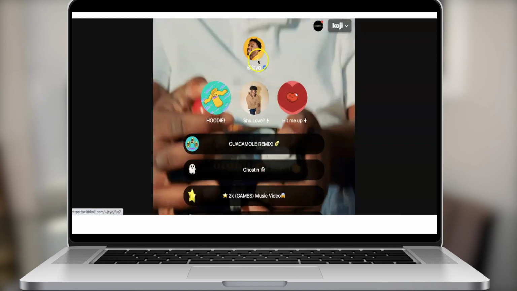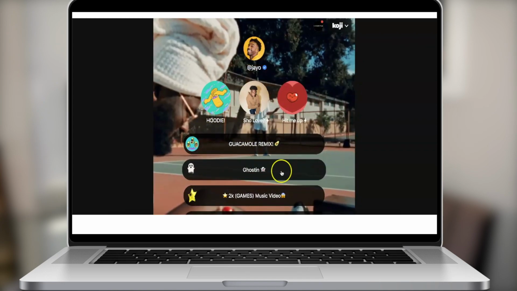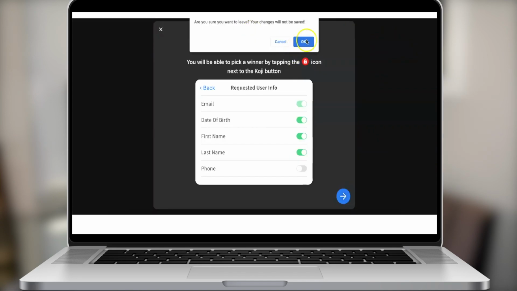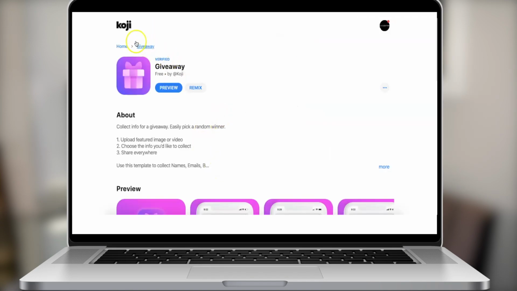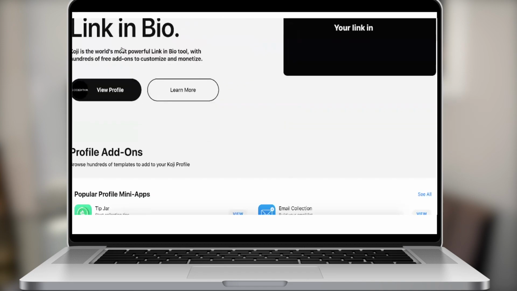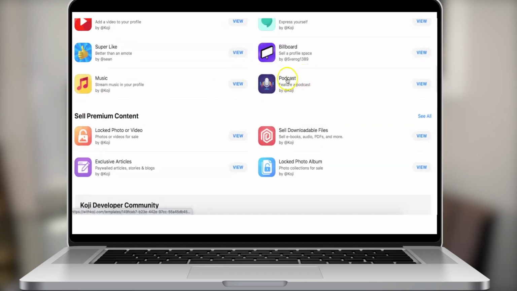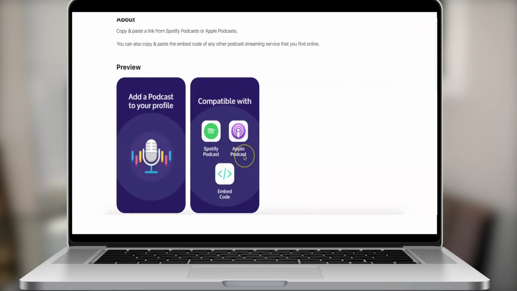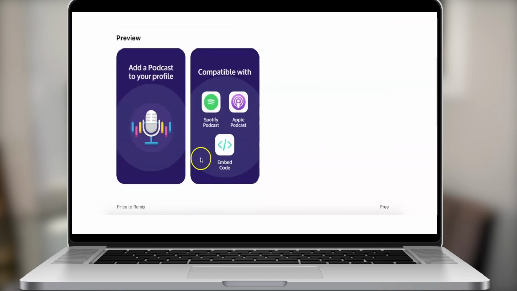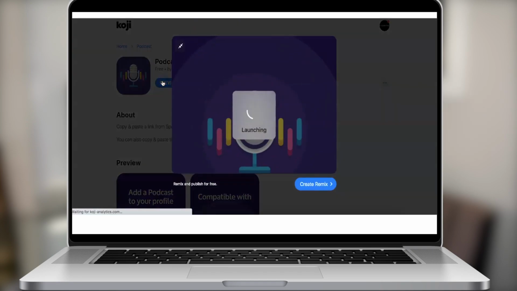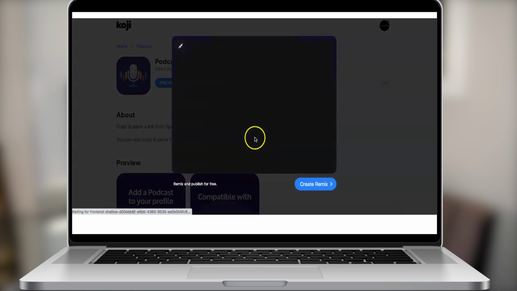When we're talking about link in bios, guys, we want a link in bio that can allow us to monetize, to grow engagement, and to just make it easy for us to serve our audiences better. So I think I covered a big chunk. Again, podcasters, guys, so many podcasters out there. Go ahead and stream your podcast, add it to your profile, right? Whether it's Spotify or Apple, you have the code, you can go ahead and have this little thing pop up in your link in bio.